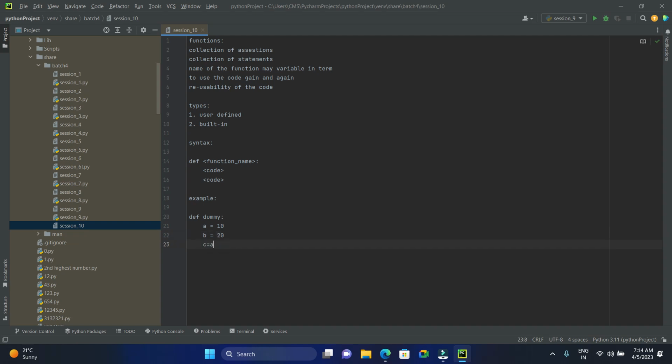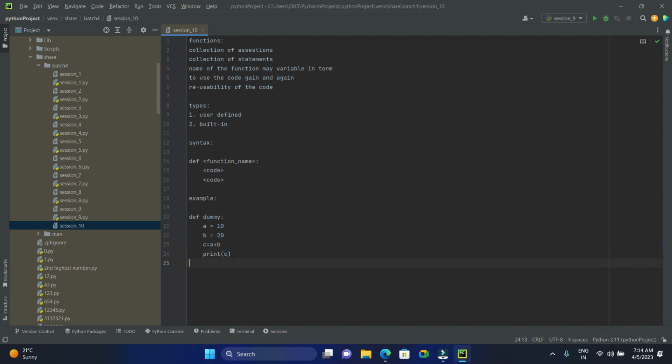Next, print c. Once it is done, the execution will have no issues. This whole thing is called the code, the body of the function. This whole code is known as the body of the function.